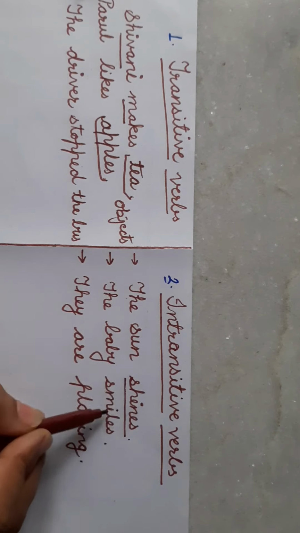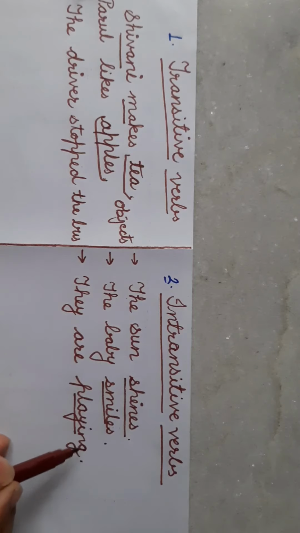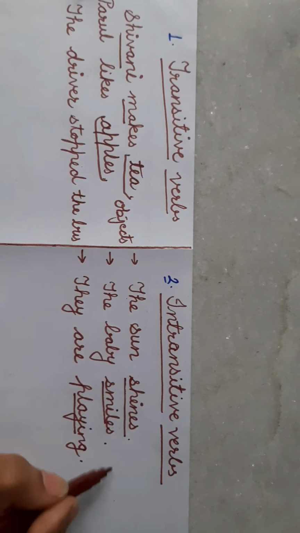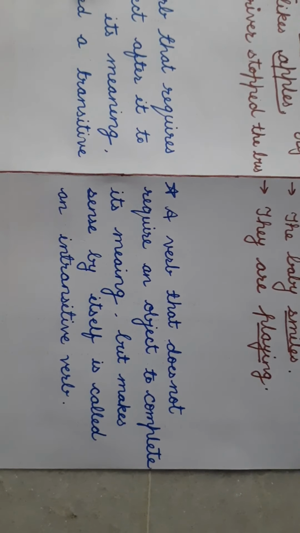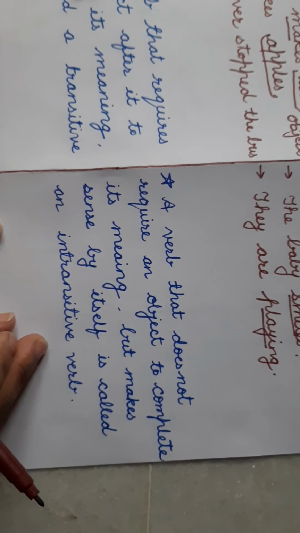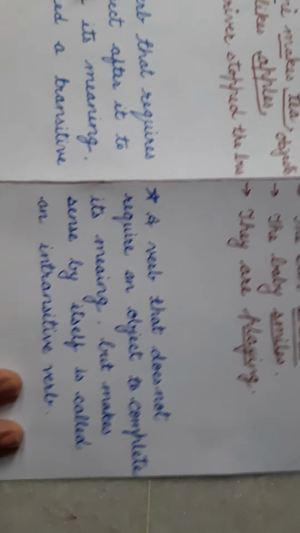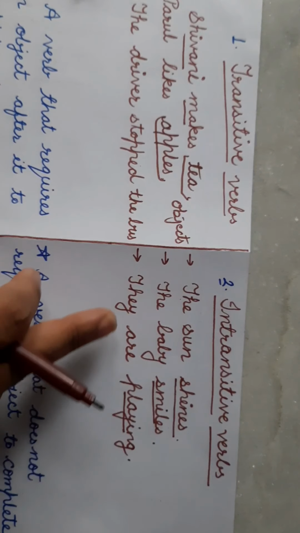Shines is a verb, shine, smile, playing. The baby smiles, they are playing. They have complete sense. They don't need any object. So a verb that does not require an object to complete its meaning but makes sense by itself is called an intransitive verb.